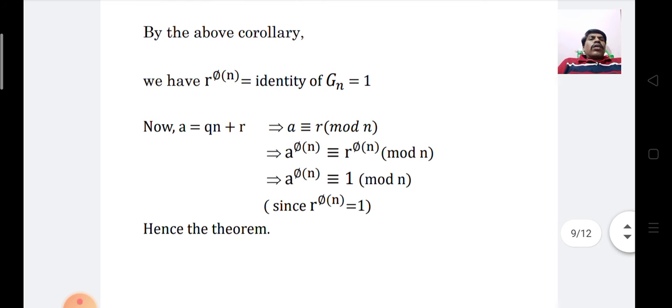By the above corollary, we have r to the power phi of n is equal to the identity of Gn, which is equal to 1. Now a is equal to qn plus r, which implies a is congruent to r modulo n, which implies a to the power phi of n is congruent to r to the power phi of n modulo n. We already know r to the power phi of n is 1, which implies a to the power phi of n is congruent to 1 modulo n, hence the theorem.